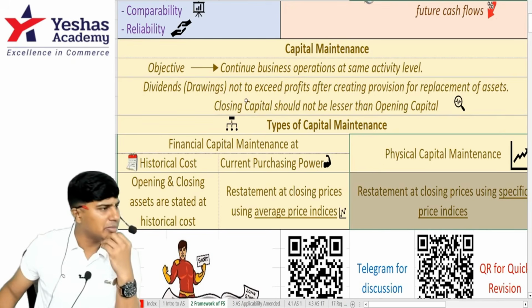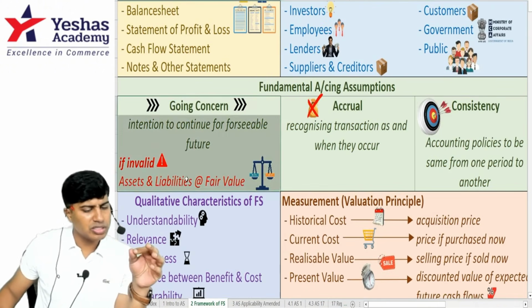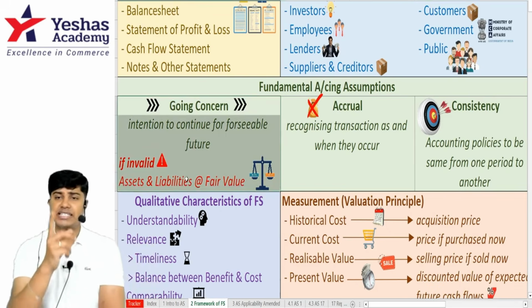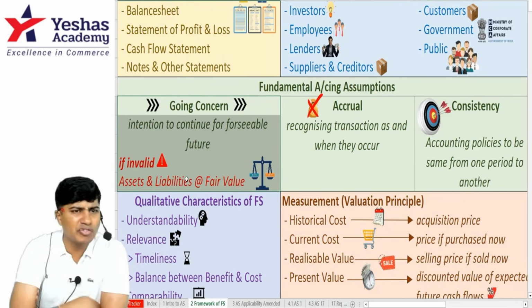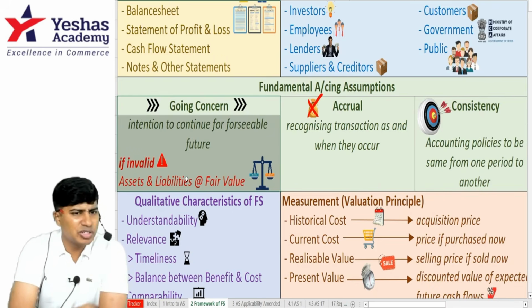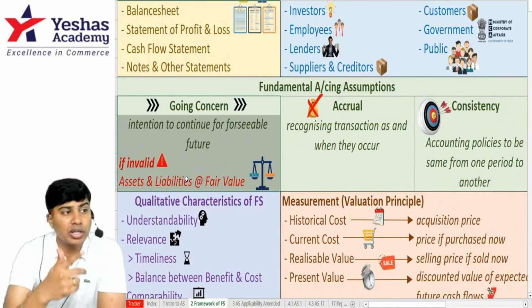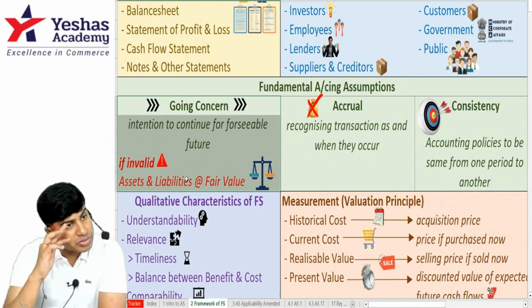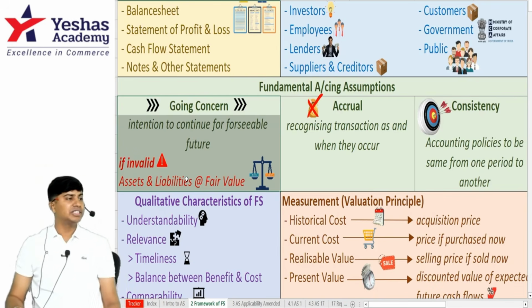That's our physical capital maintenance. I want to give a little additional stress on this going concern concept. If an entity is a going concern, we prepare the balance sheet normally, like how you've been doing for several years till now. Assets at cost, liabilities at transaction value, expenses and incomes at transaction value, all fine. But whenever the entity is not a going concern, then substance over form and the conservatism concept will be removed. Then the entire impact will start showing up on the balance sheet.